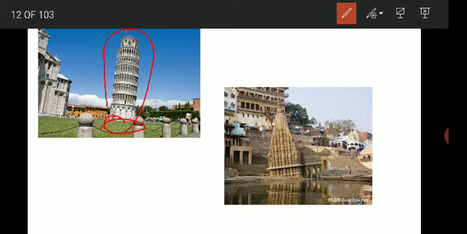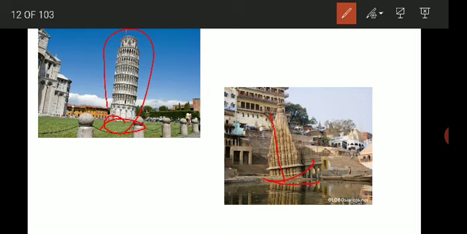But we can see the same in India also, right? This is from India, somewhere in North India, near Dehradun. There also we have a small temple which is similarly tilted naturally, because it was constructed on a loose foundation.